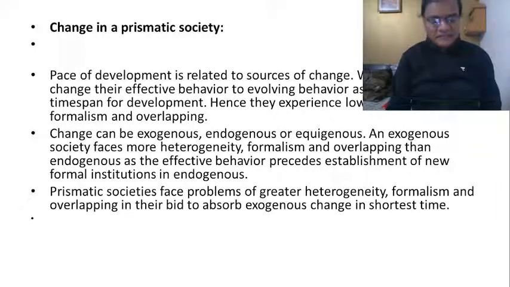So, proceeding further, how can the changes take place in a prismatic society? In a prismatic society, as we have discussed, changes are very difficult. Why? Because there is so much resistance to those changes because of the vested interest. On the other hand, in Western societies, change is very easy because people can change their behavior according to the changing circumstances, and the changes can be exogenous, outside, endogenous,